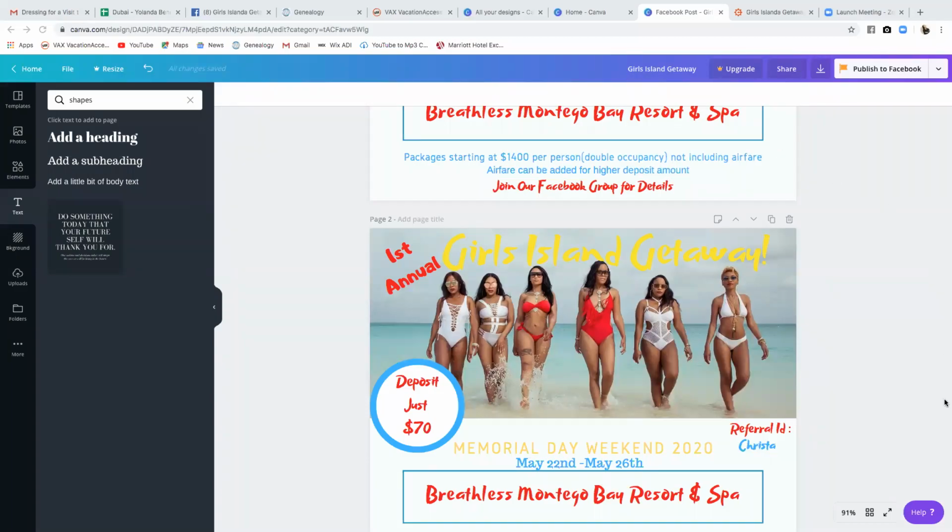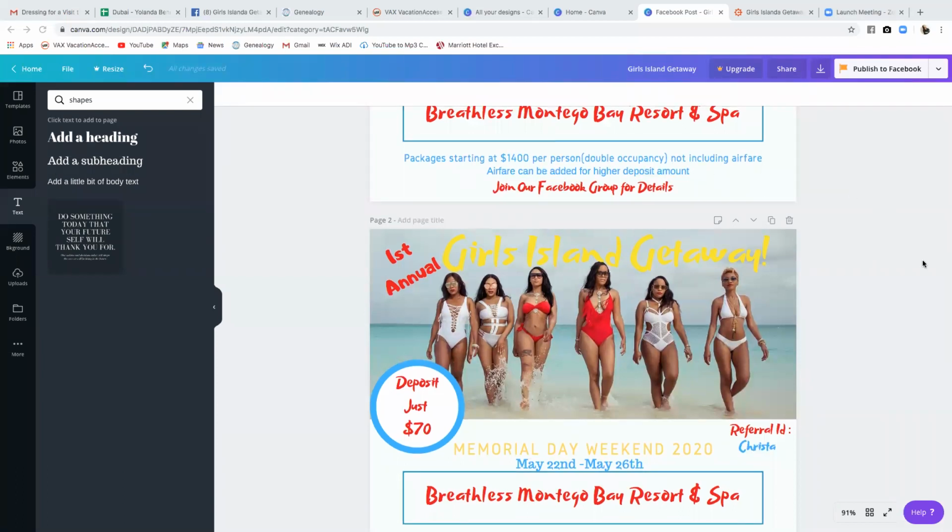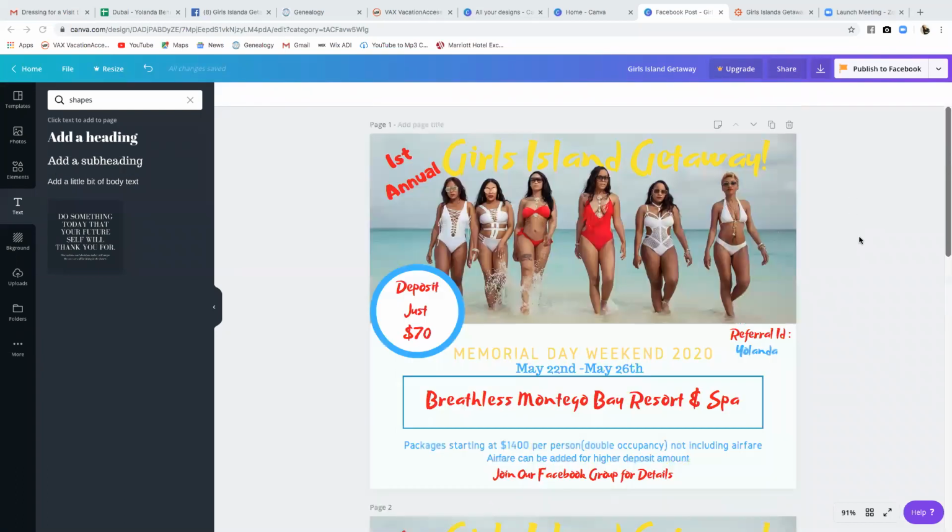Okay, everyone. So I decided that I wanted to put together a girls' getaway and promote it and see how many bookings or requests I could get. So what I did was I went into Canva and I created a flyer. This is just a really simple flyer.